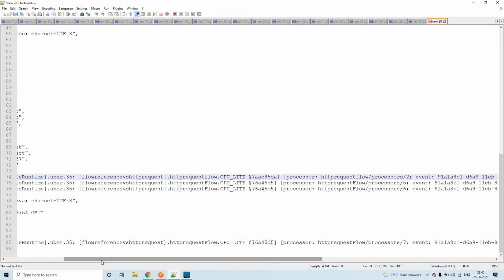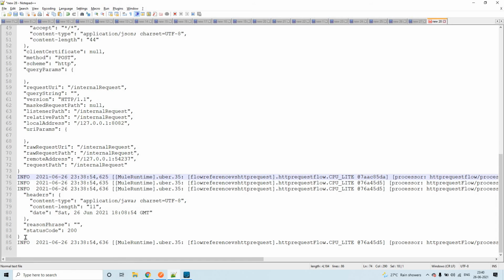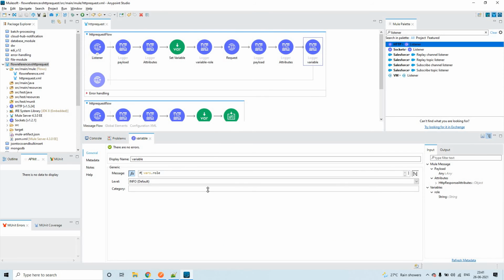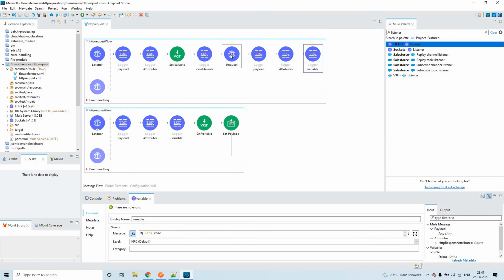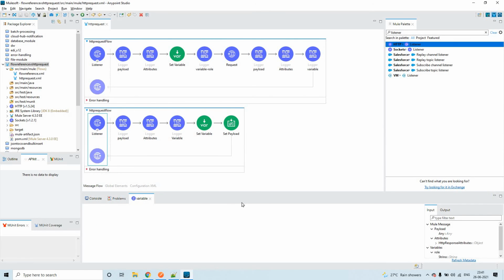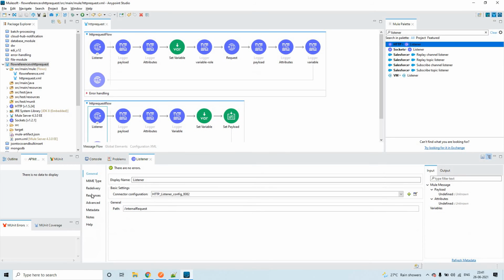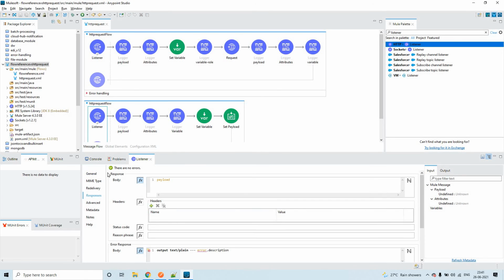Because again, the same thing: this is the response that is being shared to the HTTP request from the HTTP listener. In these headers there is nothing. So through the HTTP listener also we will not be able to share the variable values to this HTTP request as a response. In that case, you can add the same way in headers, in this success response. Now again I'll add it as a role. Now it is like vars.role.